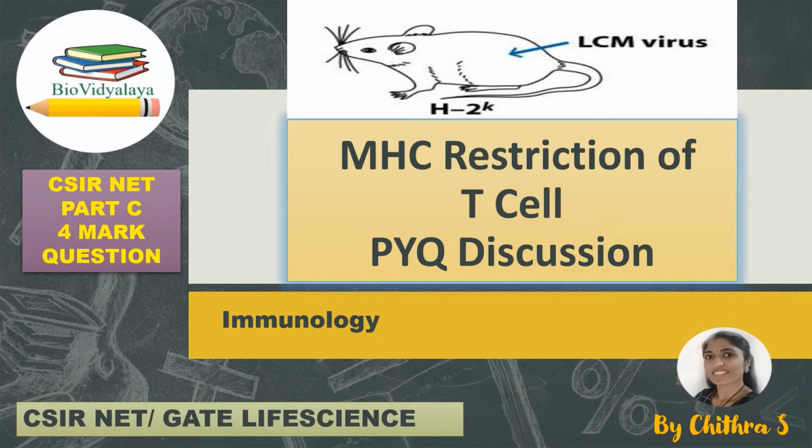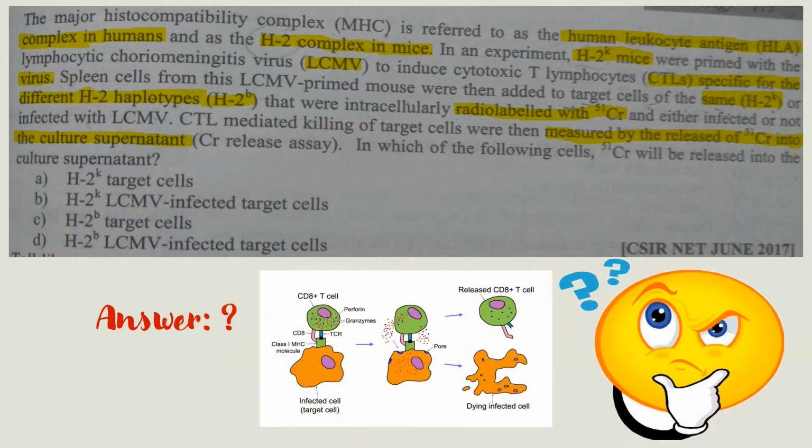In our previous video, we have discussed about self-MHC restriction. And at the end of that video, I had given one question, that was CSIR NET June 2017 Part C question. Here we are going to discuss that question. So let's start. This is the question from CSIR NET June 2017. This is a Part C question and I will suggest you to read this question at least 2 times.